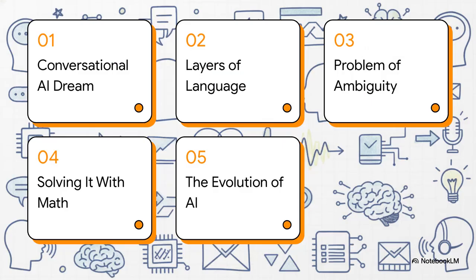Okay, let's quickly run through our agenda for today. 1. The conversational AI dream. 2. The layers of language. 3. The problem of ambiguity. 4. Solving it with math. And 5. The evolution of AI.